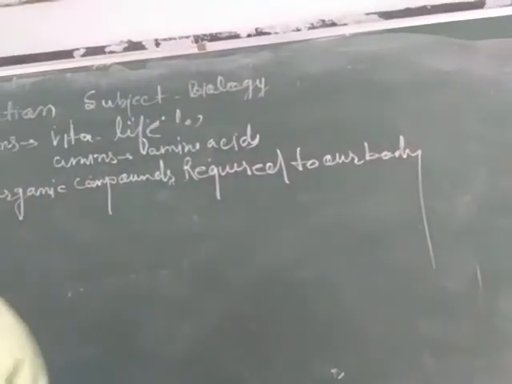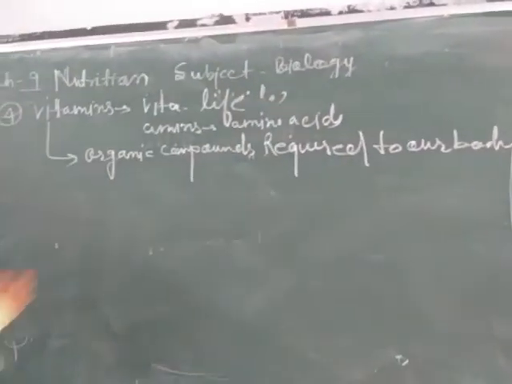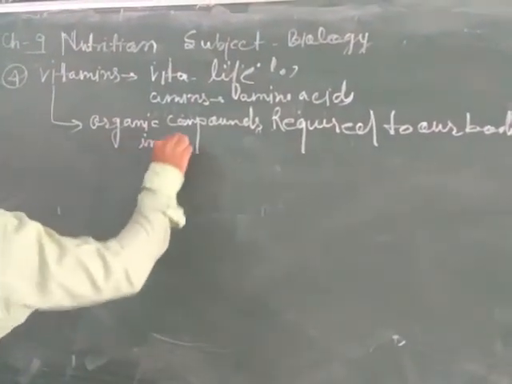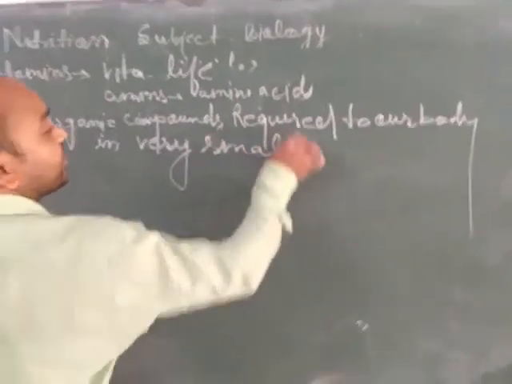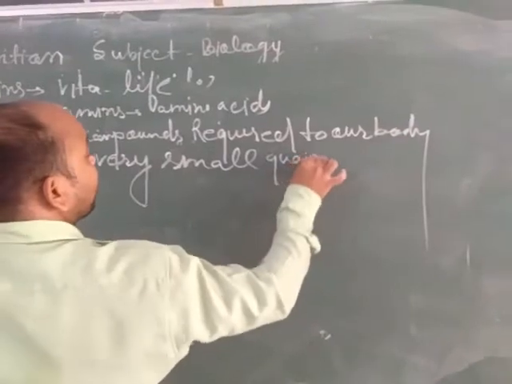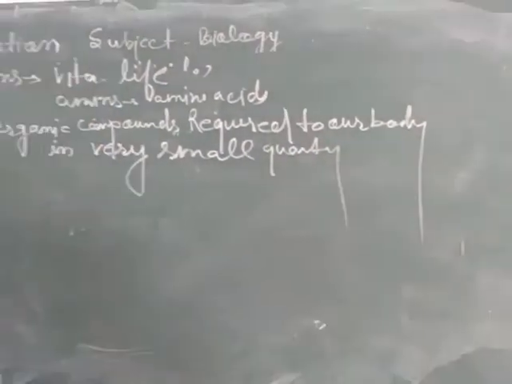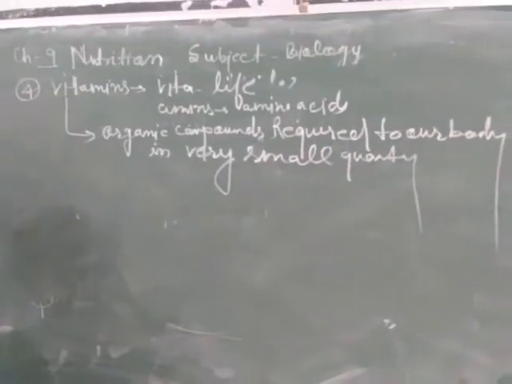Organic compounds required by our body in very small quantity. And these are responsible for maintaining our metabolic activities.